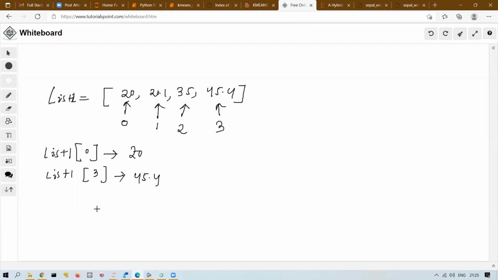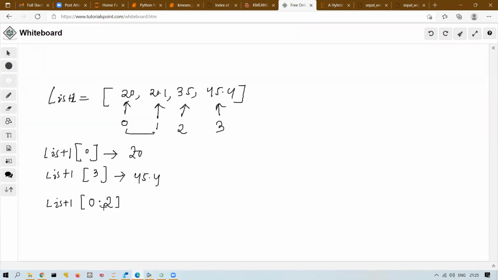If you want to extract multiple elements at a time, let's say I want to extract 0 and 1 together, both 20 and 20.1. So I will write list1 and use a colon. This 0 is the starting index. What is the ending index? I want to extract till 1, so I will write 2. This is a little tricky.